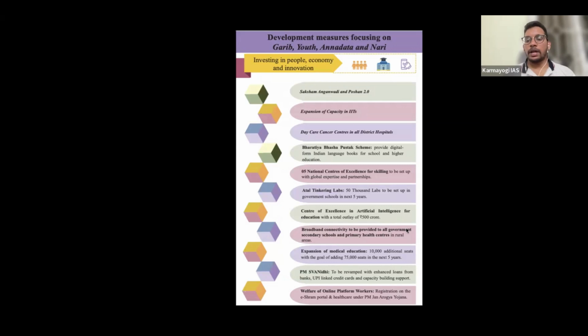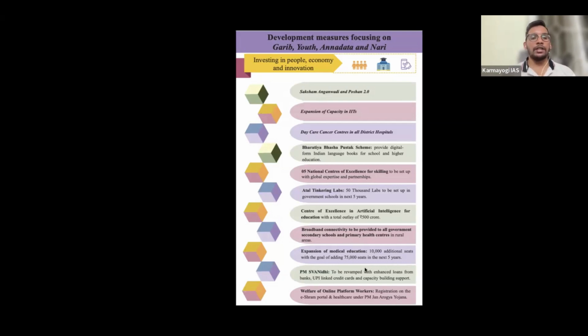Then broadband connectivity to be provided in all government secondary and primary schools as well as health centers. Internet for everyone, right? Article 21A, they want to give internet to everyone. Then expansion of medical seats, 10,000 additional seats will be created with a goal of adding 75,000 in 5 years. So next year, the government is going to add 10,000 seats in the medical field, but in 5 years, it will be 75,000.